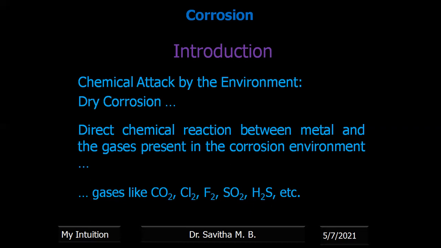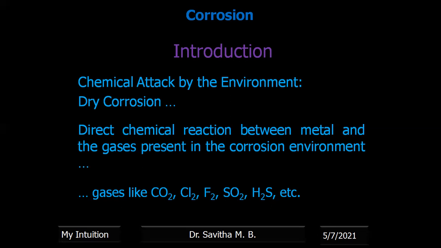Metal oxides are generally present in the earth's crust as ores. With various steps involved and spending so much energy, by a process called metallurgy, we extract the metal from the ore. That is a non-spontaneous process, which means we are spending energy to extract the metal.